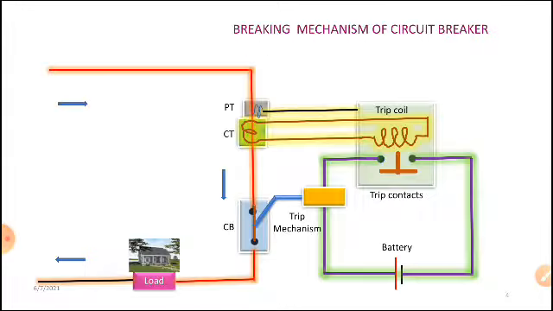Now you can see another diagram, which fully consists of all the equipment. Instrument transformers are both the potential transformer as well as the current transformer. These are the two eyes of relays.